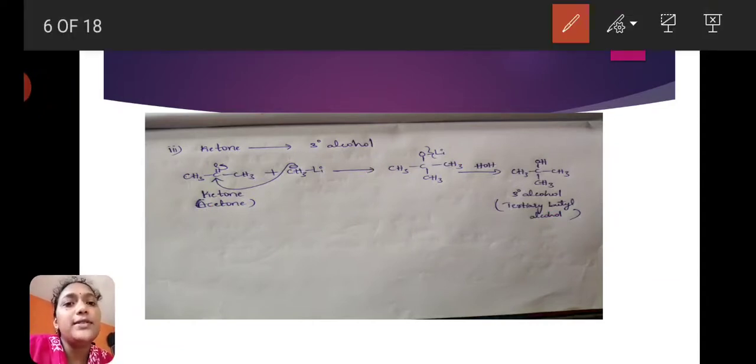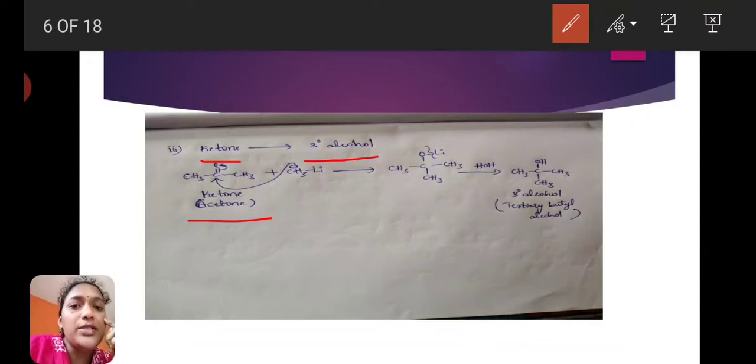Next is ketones. When ketones react with organometallic compounds, they give tertiary alcohols. Here the example ketone is CH3COCH3, which is acetone. Acetone reacts with the organometallic compound, methyl lithium. One transition state is formed.